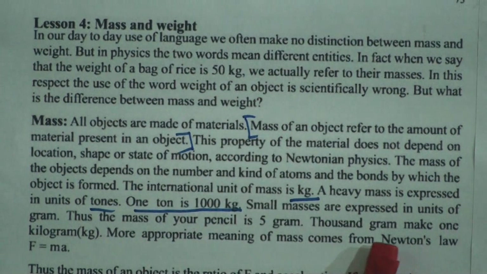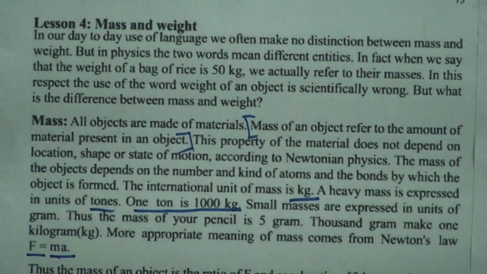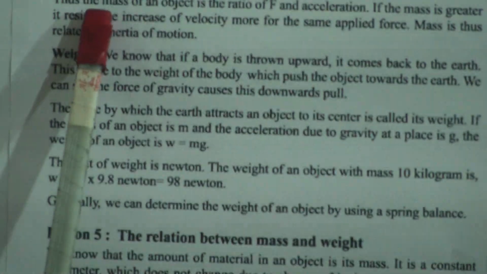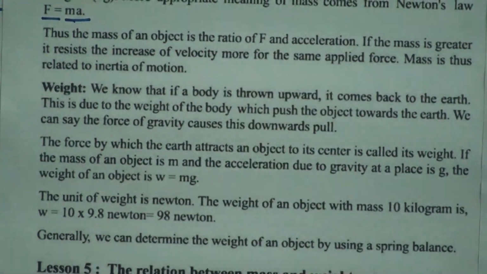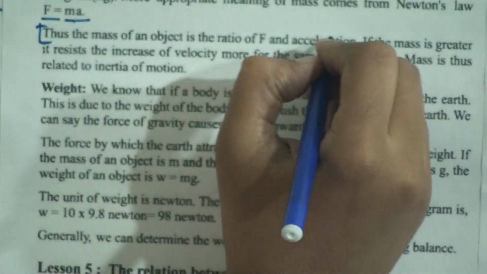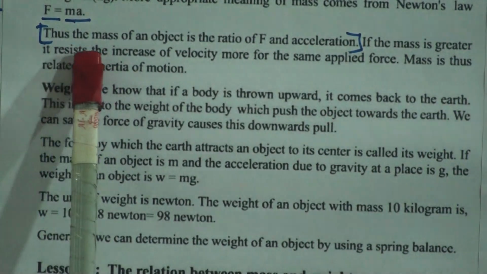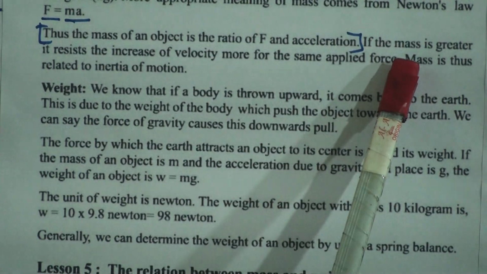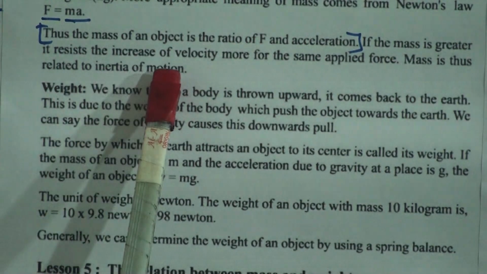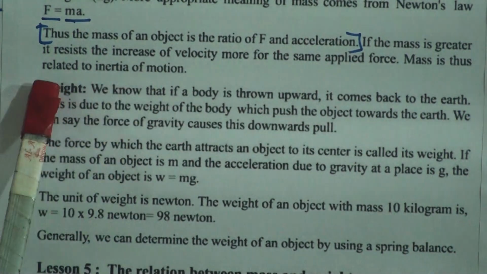A more appropriate meaning of mass comes from Newton's law, F equal to ma. Thus the mass of an object is the ratio of F and acceleration. Here F is the force and a is the acceleration. If the mass is greater, it resists the increase of velocity more for the same applied force. Mass is thus related to the inertia of motion.